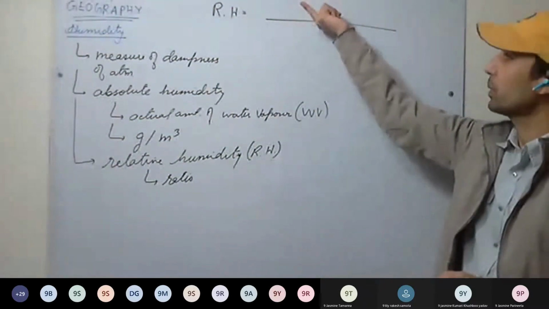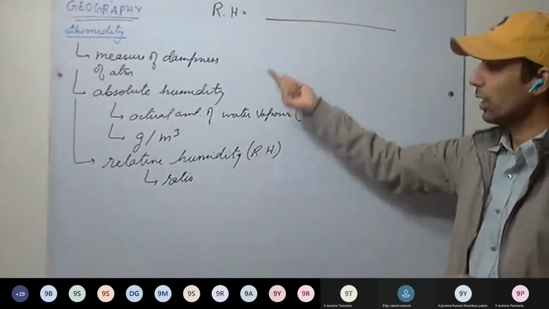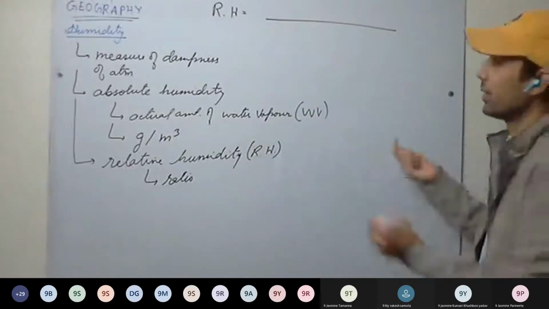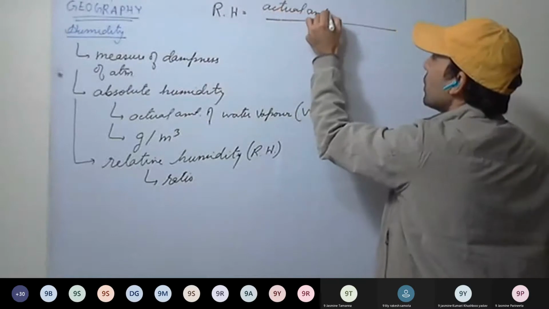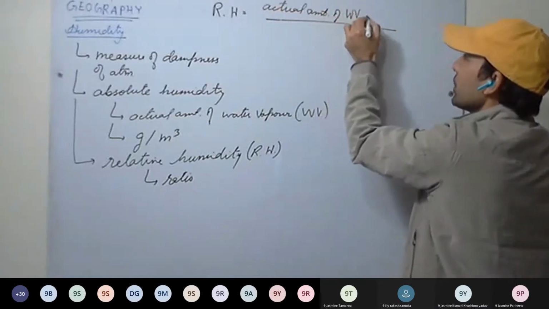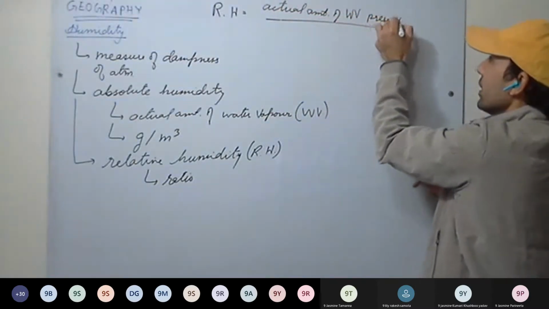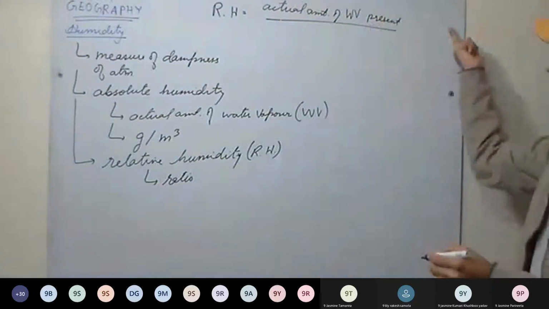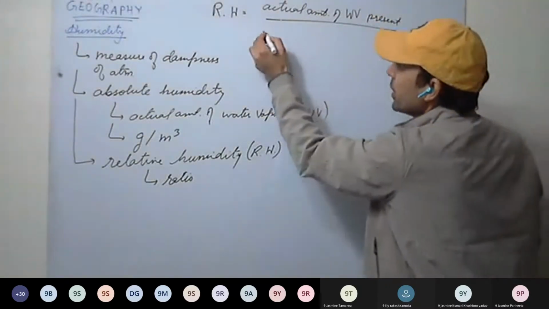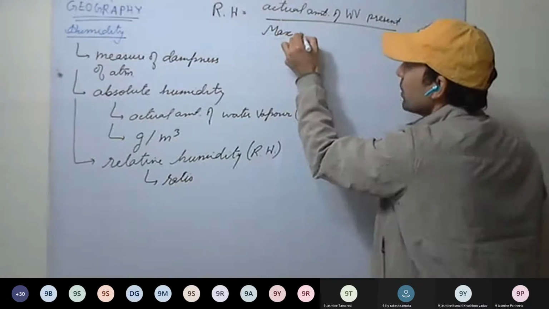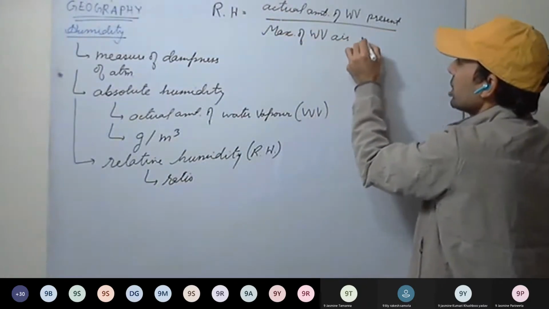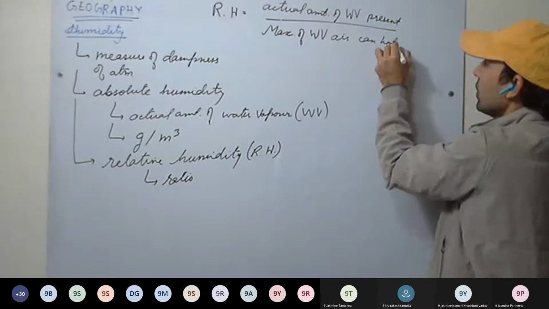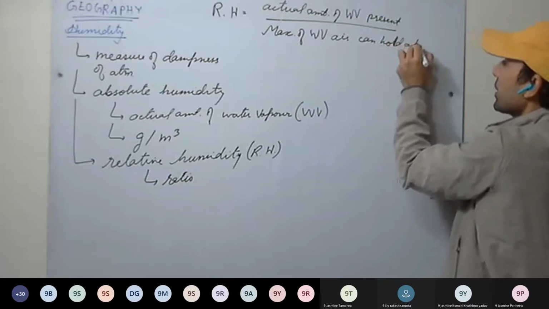And see here, what will be written in the numerator? It will be the actual amount of water vapor present in air at that time, divided by the maximum amount of water vapor air can hold at that temperature.